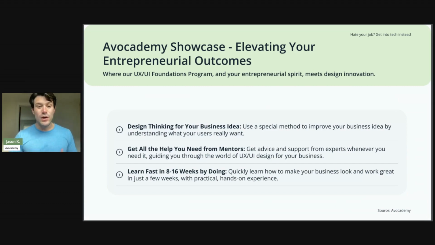And lastly, you can learn this quickly. In only 8 to 16 weeks, you can learn how to make your business look and work great with practical hands-on experience. And by the end of this course, you'll develop an actual prototype that will meet those needs of your users by going through this design thinking process and by getting that help from that mentorship. So in just 8 to 16 weeks, you can get a prototype that's going to get you as close as possible to the target market that you're trying to go after with your idea.